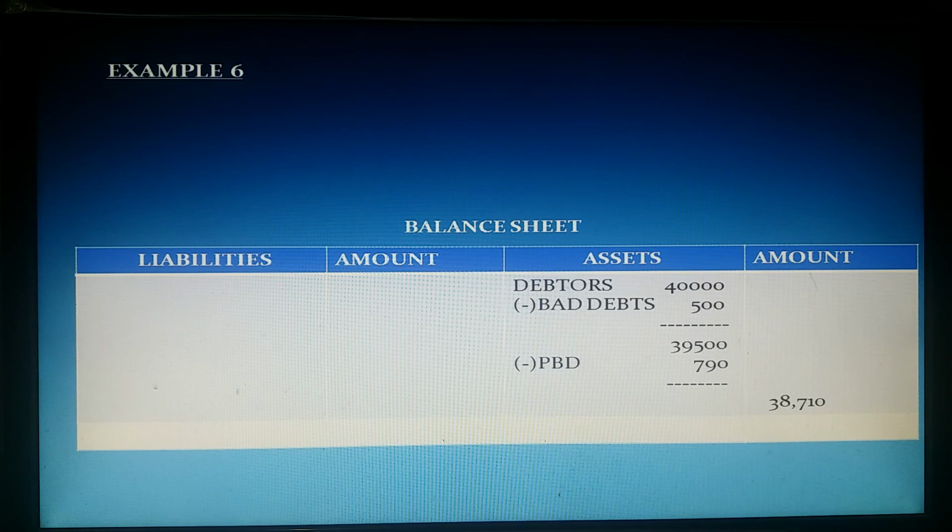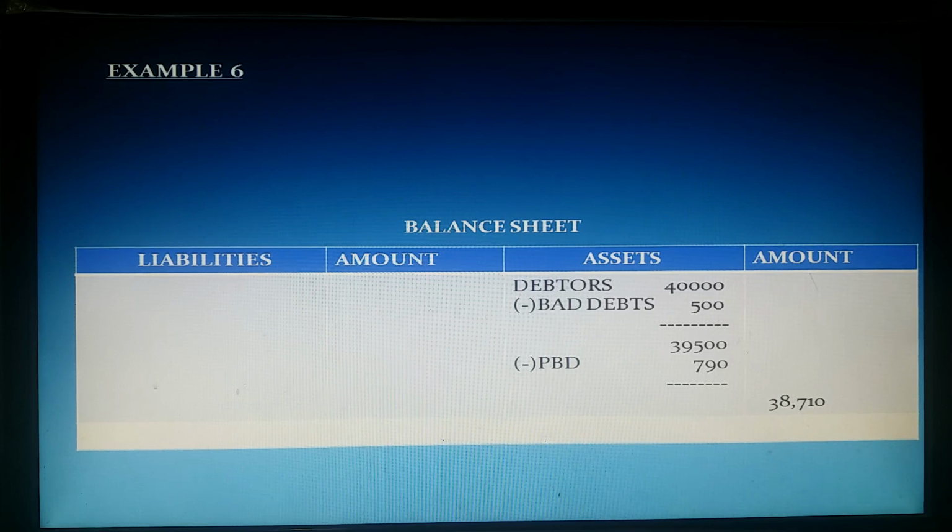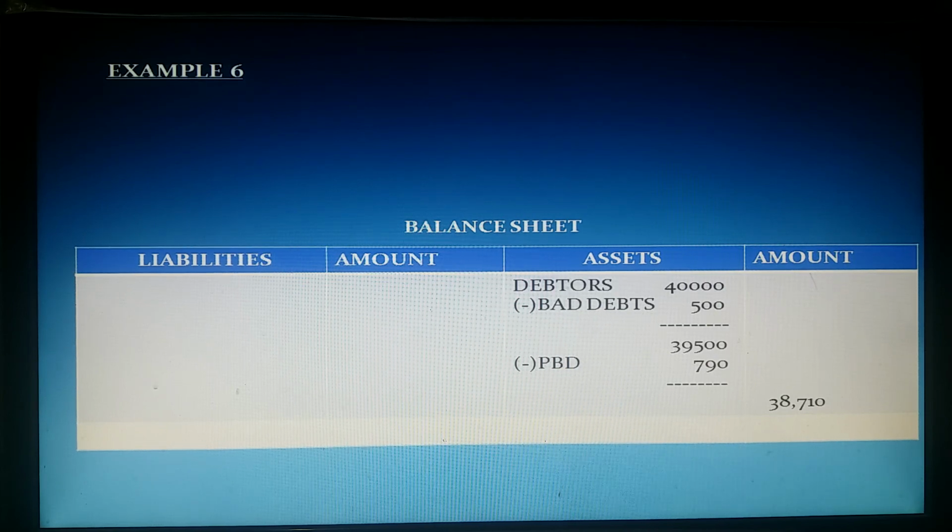And in balance sheet debtor asset side, take debtor value, adjustment bad debts, adjustment provision for bad debt. These two only we should deduct. You know the reason. Trial balance bad debt, it is already deducted from debtors. So again we should not deduct that. Adjustment bad debts and PBD, these two are not yet deducted from debtors. Therefore now we should deduct them.